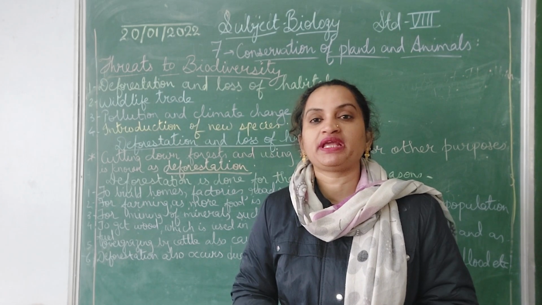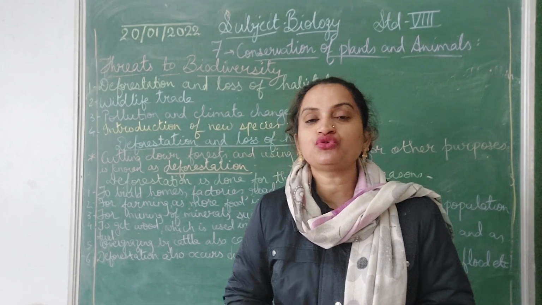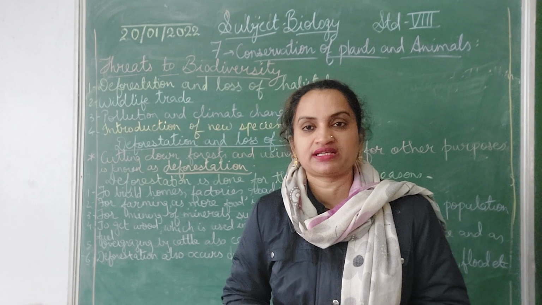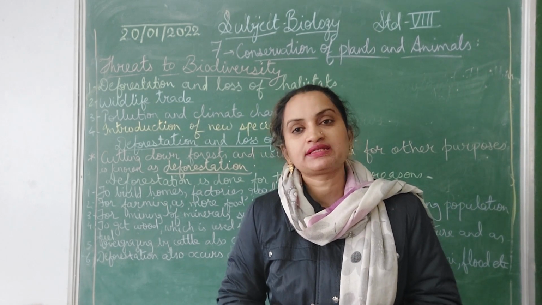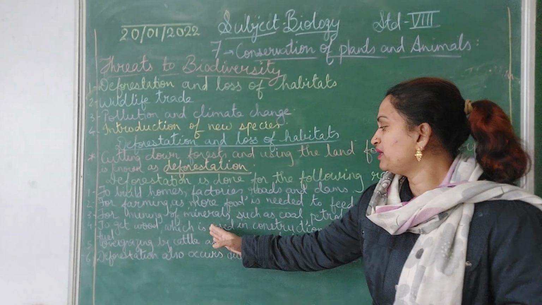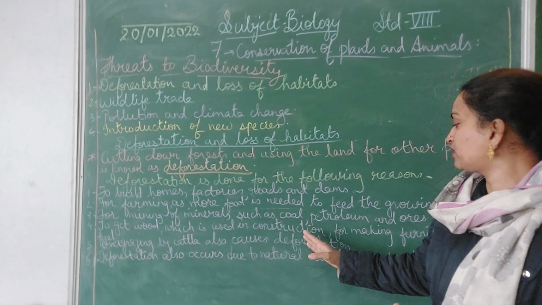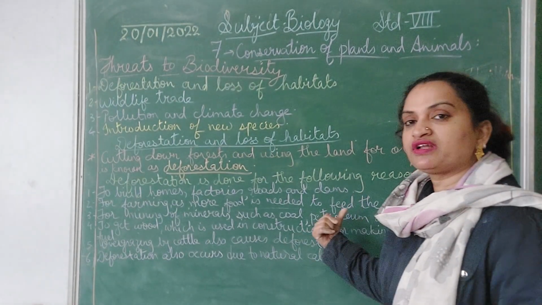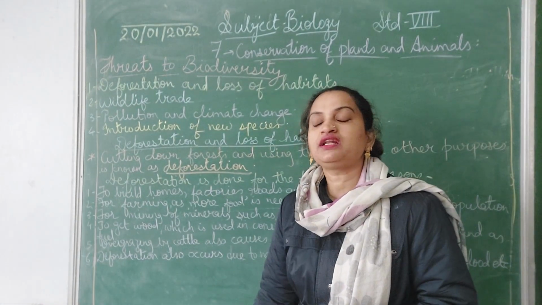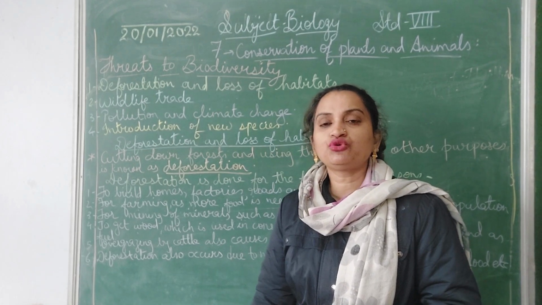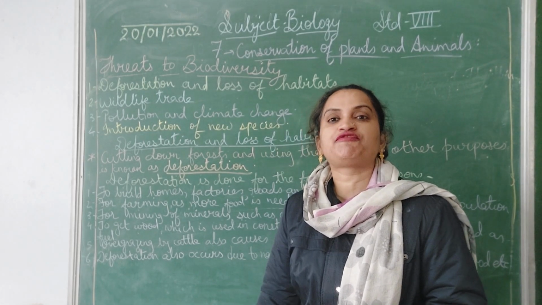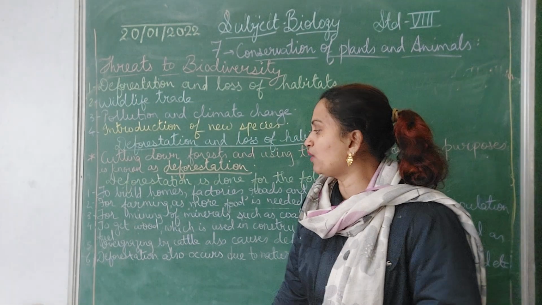Wood is used for making paper also, and for construction also. So wood is cut for construction, for making furniture and as a fuel. Still in rural areas, wood is used as a fuel for cooking.